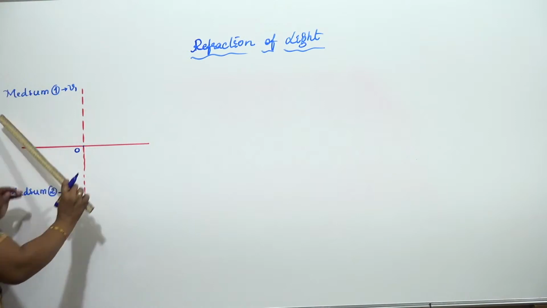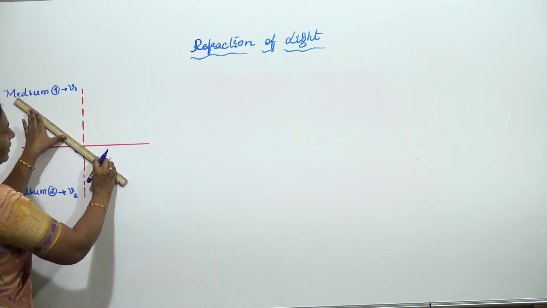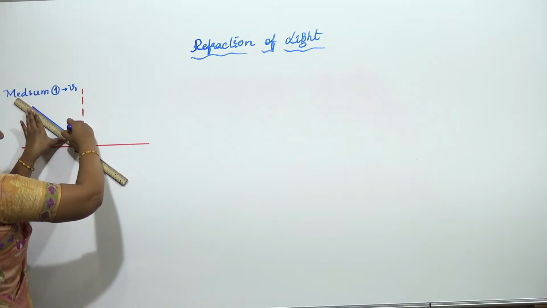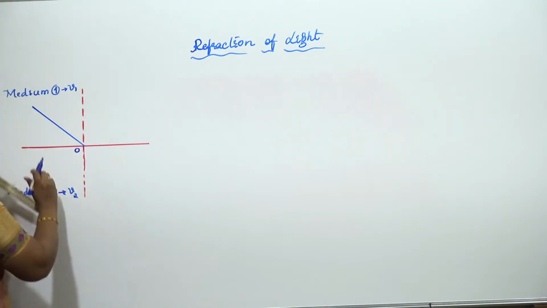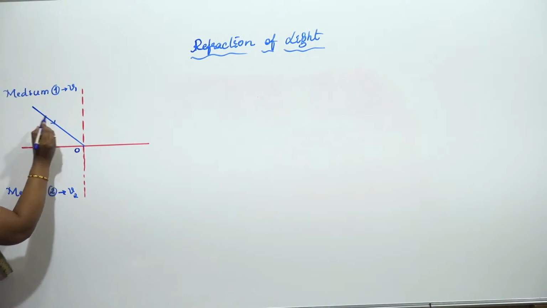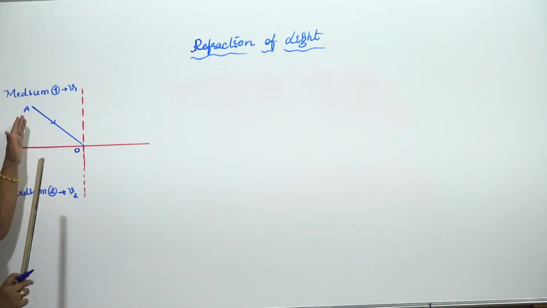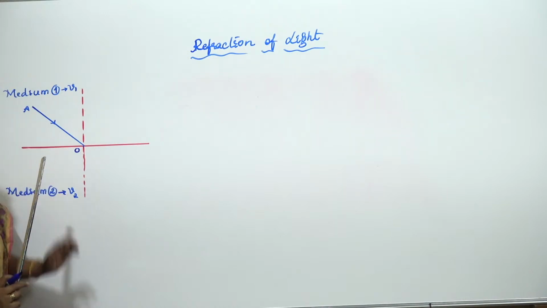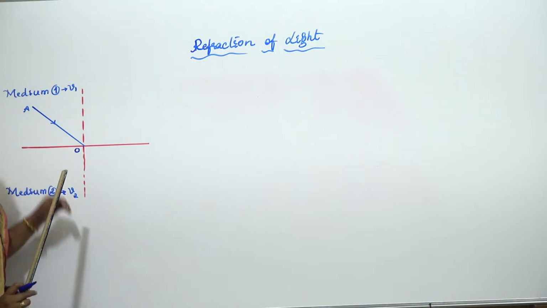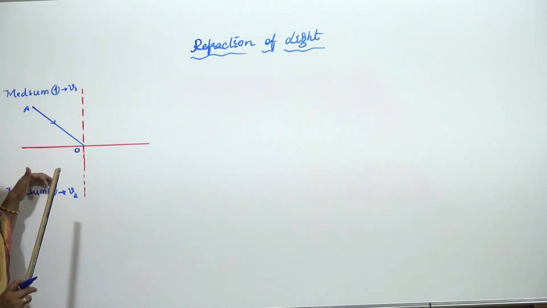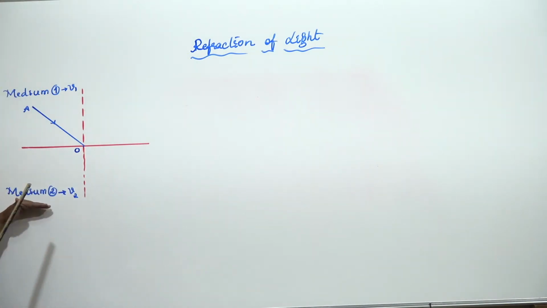Now if I take a light ray traveling along this direction, let me take AO as the ray traveling in the first medium along this direction. Now when it enters the next medium, it depends on whether optically this is more dense or less dense.